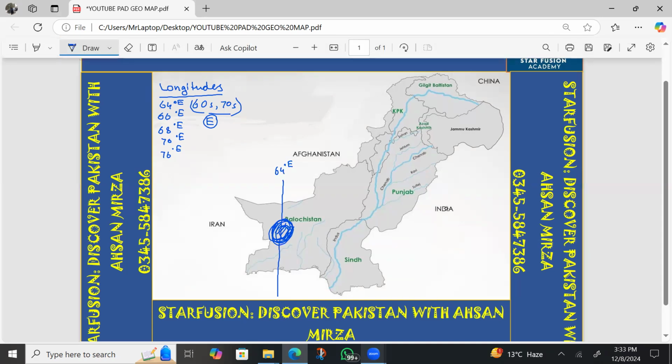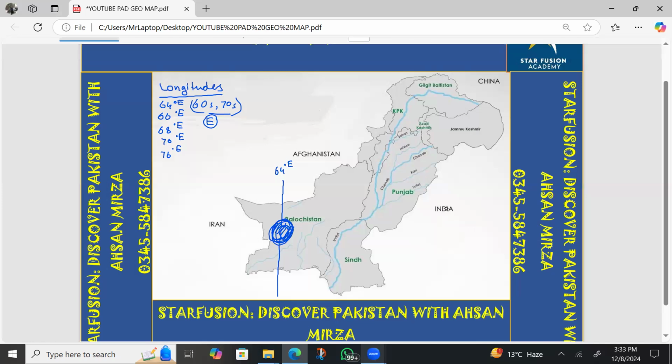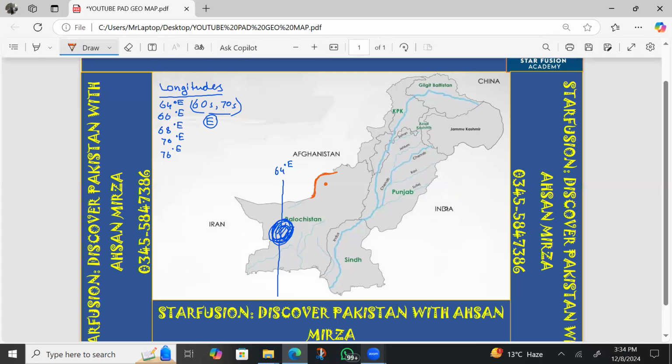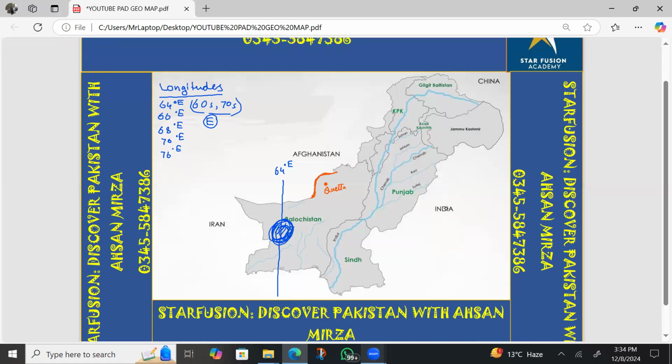As those who listened to the previous lecture know, that lecture was related to cities. In the cities lecture, I mentioned that on this map there is the first outside curve where Quetta city is located. So in between that curve there is Quetta city. Memorize that.